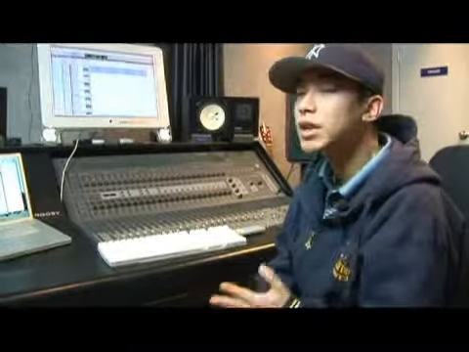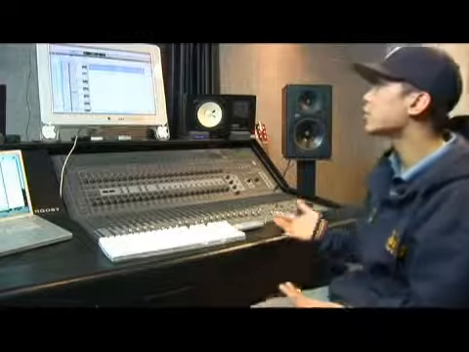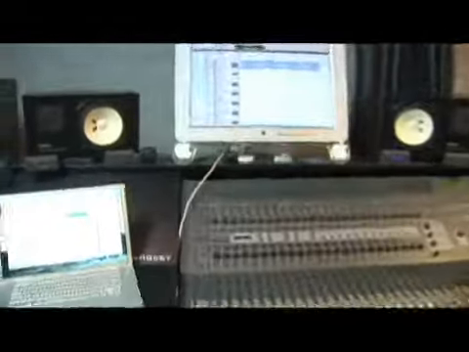What I'm about to speak to you now about is the click options and the metronome options. Now, the click is basically a metronome that allows you to listen to the grid within your track. Now, the click can also be affected in different ways as far as the way it's played.